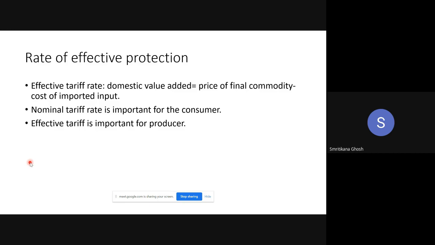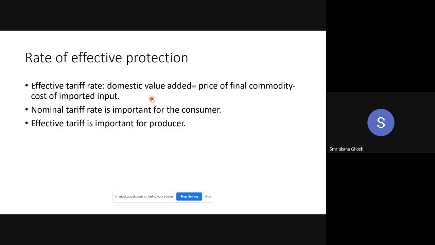So look at the first bullet, effective tariff rate. Tariff is basically given for the imported commodity. The effective tariff rate means it is the domestic value added. It is the price of the final commodity minus the cost of imported input. So if the tariff is imposed on the input, that means the price of input has increased.